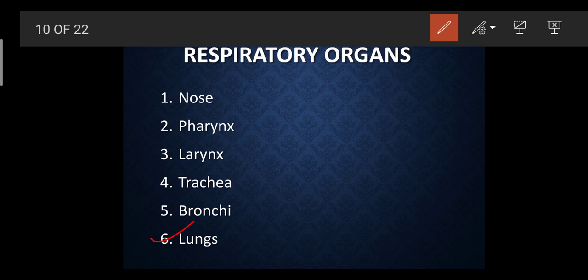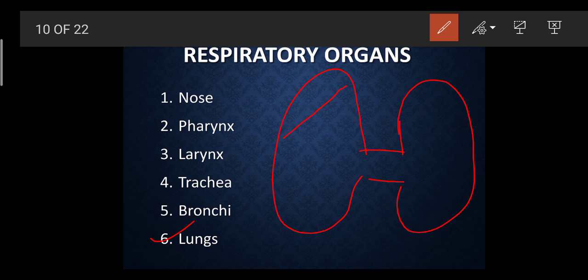And then there are the lungs, and we know all that. What are the lungs? Lungs are spongy and elastic organs. There are two lungs. The left lung has two lobes, and the right one has three lobes: 1, 2, 3. Here we see only two. The left lung is slightly smaller.